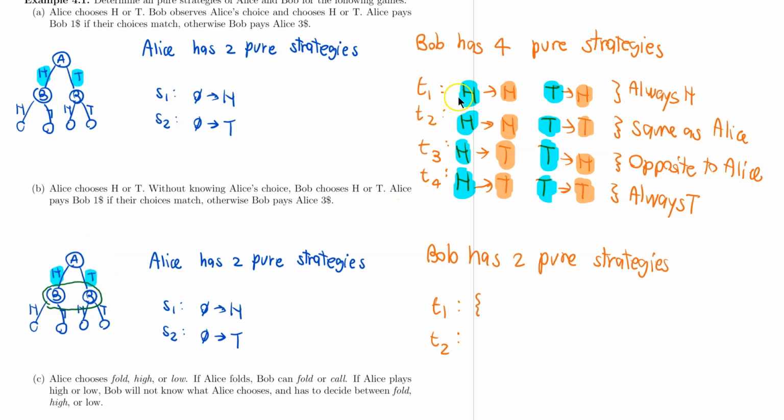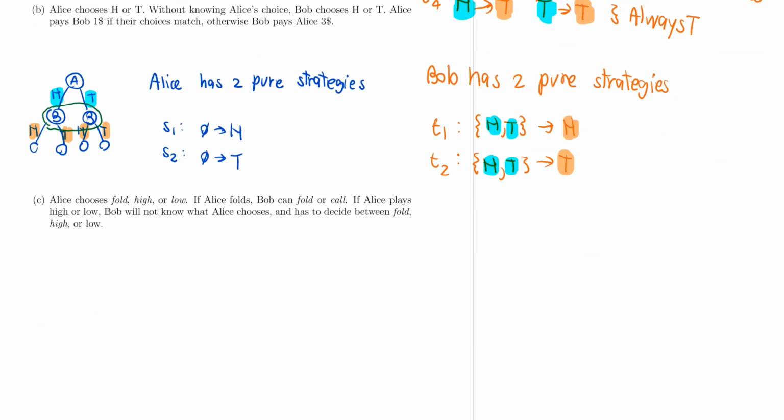Notice how this is different from last time as well, because last time Bob could see exactly what Alice does, but now Bob is not going to be able to tell. So he can say that, whether or not Alice plays head or tail, I'm just going to always play head. And T2 is that whether or not Alice plays head or tail, I'm just always going to play tail. Here again, head and tail correspond to Alice's action that we saw earlier, and the orange thing here corresponds to the option that Bob is going to do later.